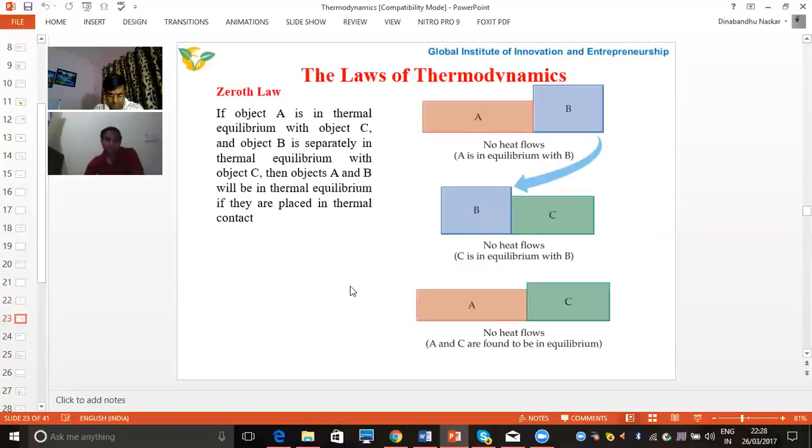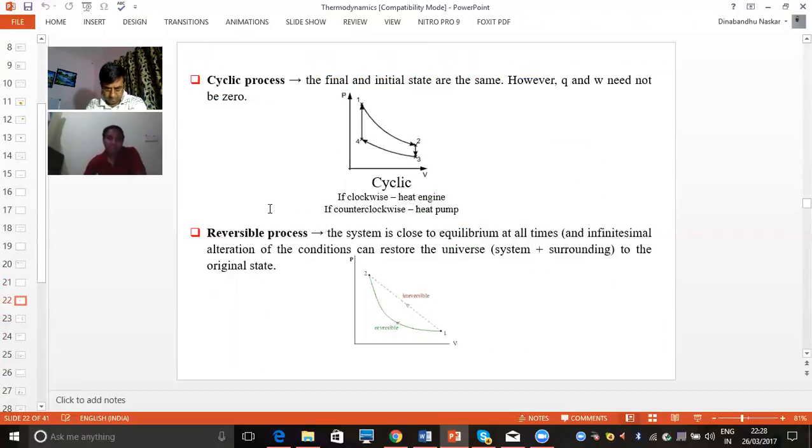Now coming to the next slide, we are giving two examples: the cyclic process and the reversible process. A cyclic process is one in which the initial position and final position are the same. You can see here, suppose we start from point 1, it goes 1 to 2, 2 to 3, 3 to 4, 4 to 1 by various processes. 1 to 2 is an isentropic process, 2 to 3 is a constant volume process, again 3 to 4 is an isentropic process, and 4 to 1 is a constant volume process. Finally, we start from 1 and again come back to point 1. That means initial and final states are the same. So this is the example of the cyclic process.